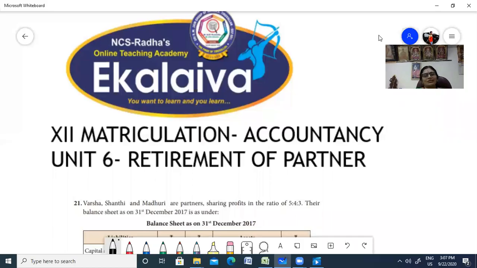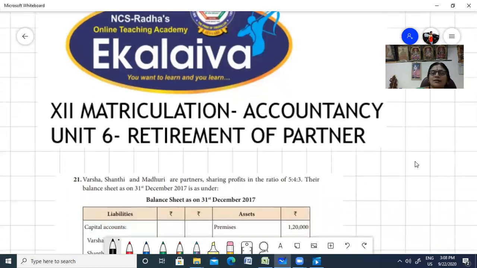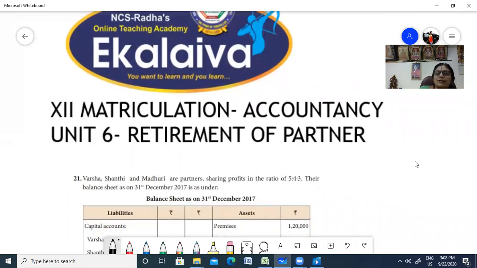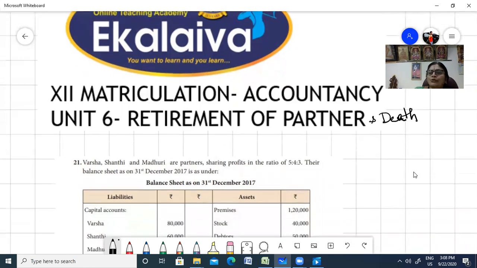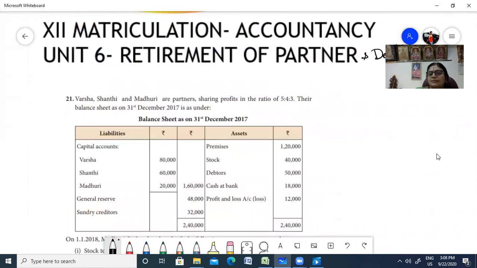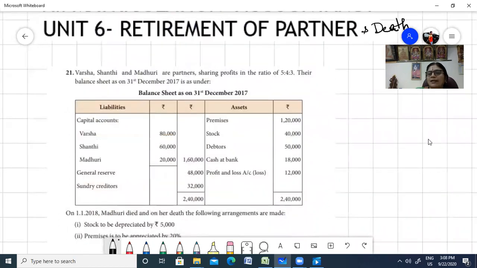Shri Gurubhyo Namaha. Children, you're in Unit 6, Retirement of Partners. You've completed retirement. In this problem, we'll be learning about debts of a partner. When a partner dies, how are you going to settle this account? How are you going to reconstitute the capital account and the balance sheet?